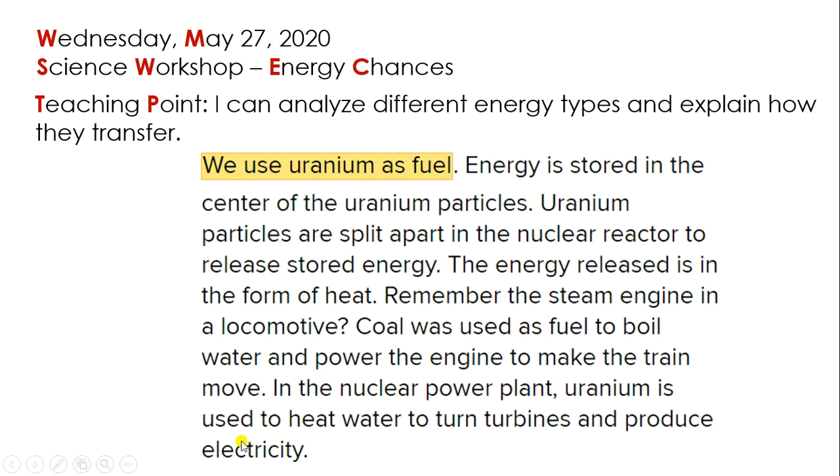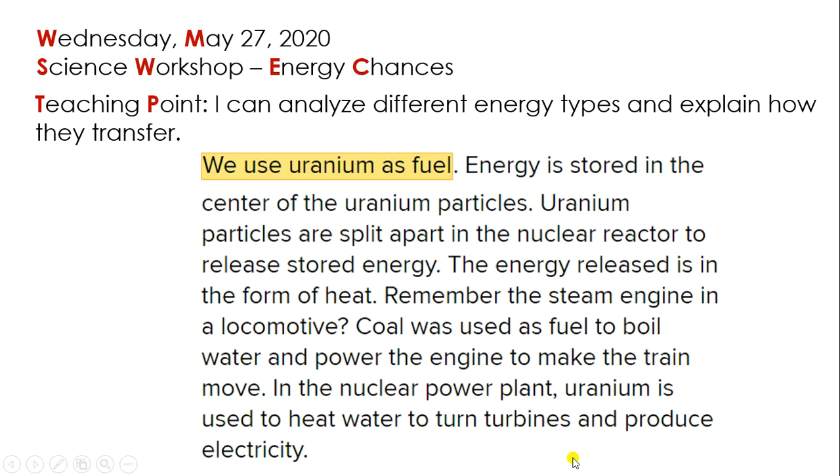So pay close attention to this last part. Coal was used as a fuel to boil water, right? And power the engine to make the train move. In the case of the nuclear plant, we have uranium used to heat water to turn turbines and produce electricity.